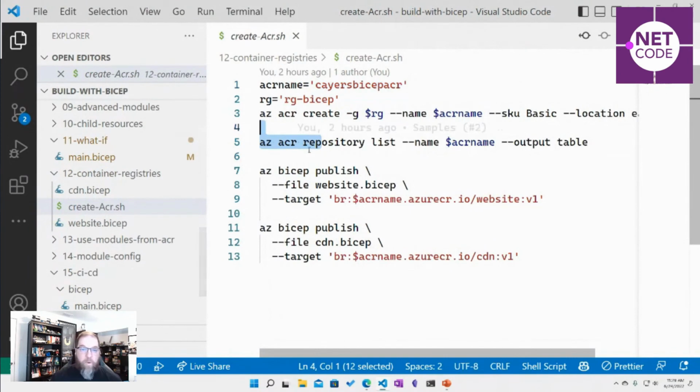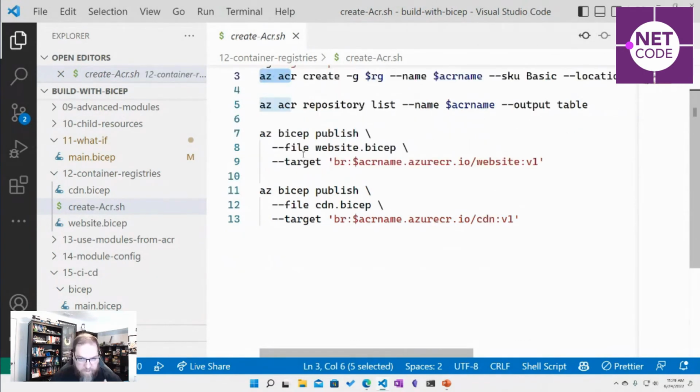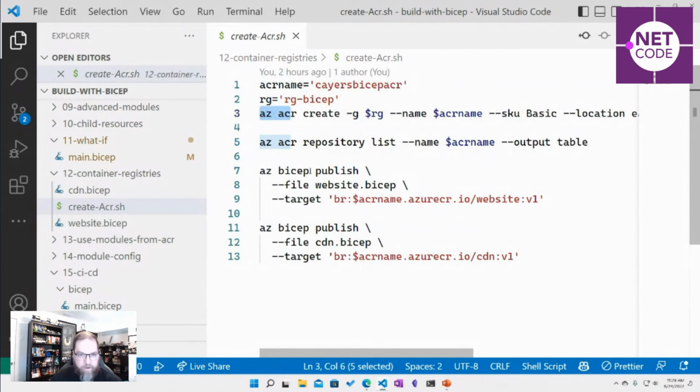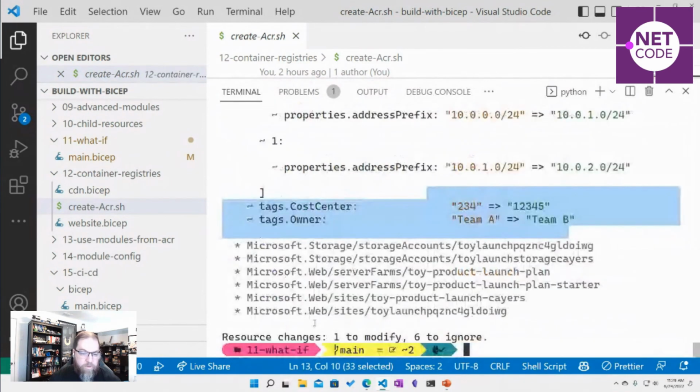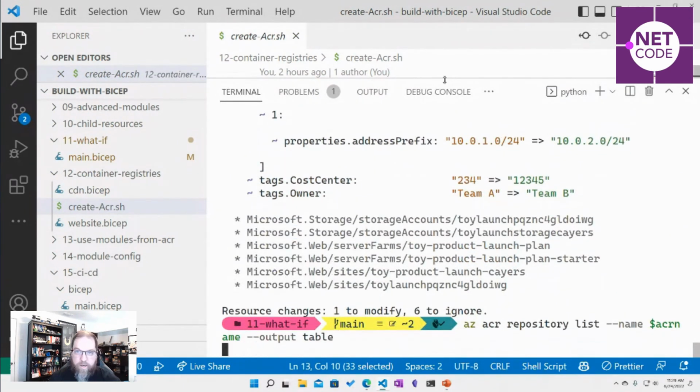Maybe I want an ACR, an Azure Container Registry. The reason I might want to leverage an Azure Container Registry is I can publish my Bicep files, my Bicep modules, out to an Azure Container Registry. I can share them and reference them.